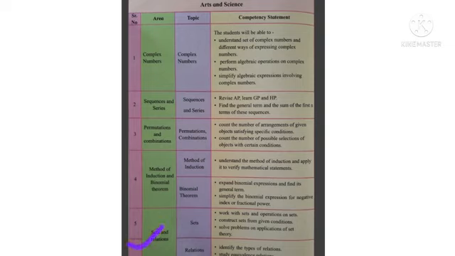Next, fifth topic is sets and relations. You had learned sets in 9th and 10th standard. What are the different types of sets and operations on sets you had learned. Here also we will see some work with sets and operations on sets. We construct sets from given conditions. Also we solve problems on application of sets. And in relations we see types of relations. Then we study equivalence relation.